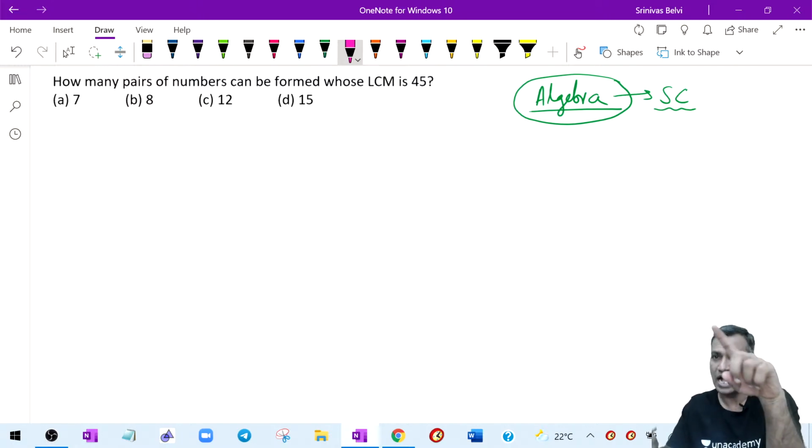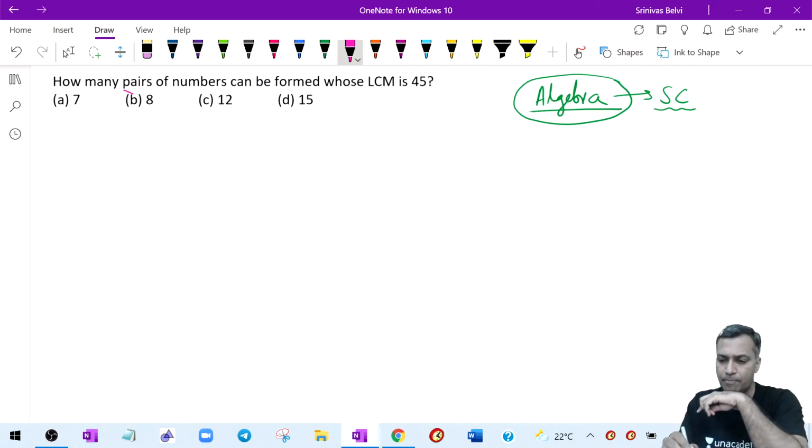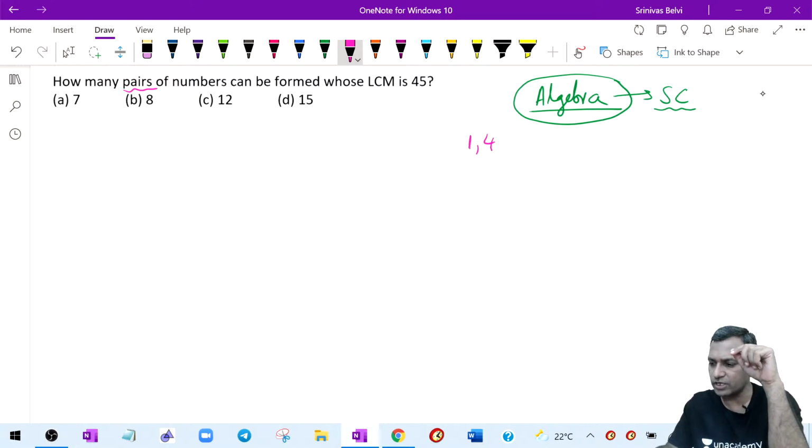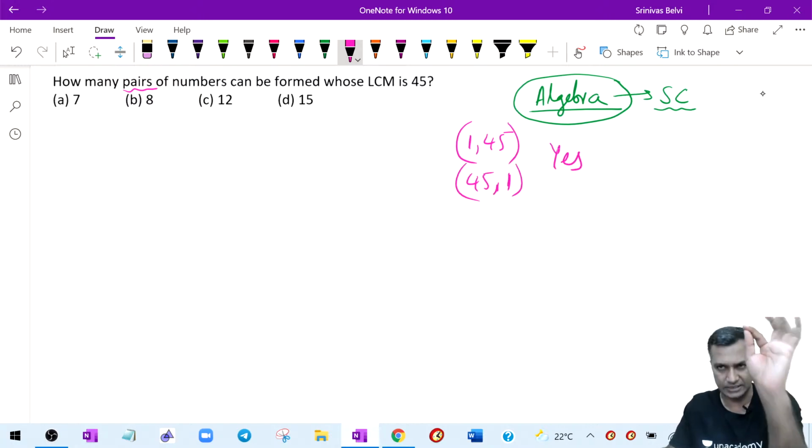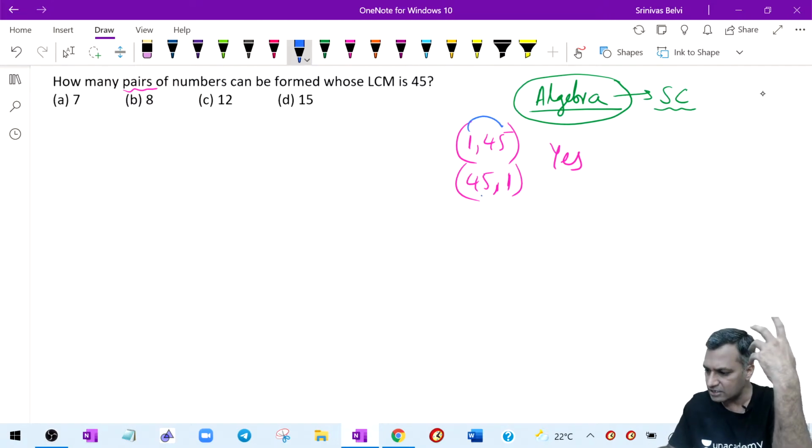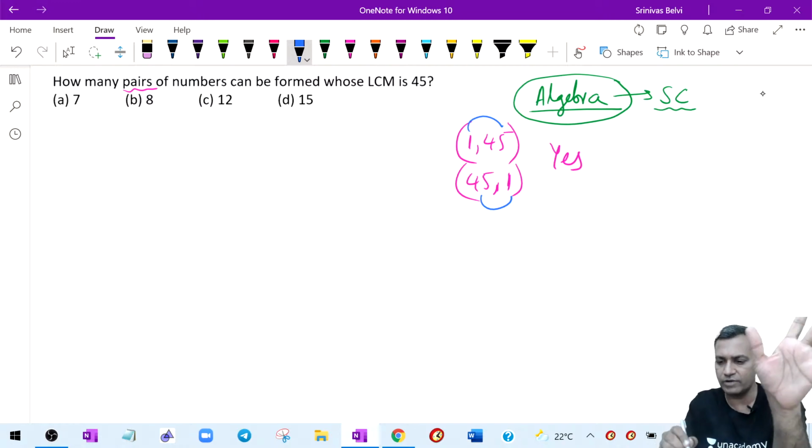Now listen to this. Unlike the earlier question, this is a pair. When you write a pair, let's say I have two values, 1 comma 45. Is this pair same as 45 comma 1? Yes. LCM of 1 comma 45 is also 45. LCM of 45 comma 1 is also 45. When I use the pair, order does not matter.